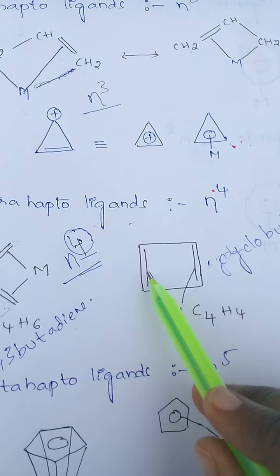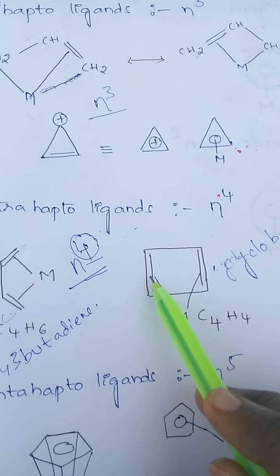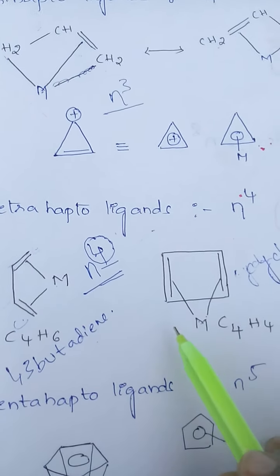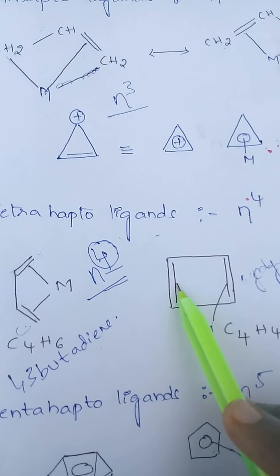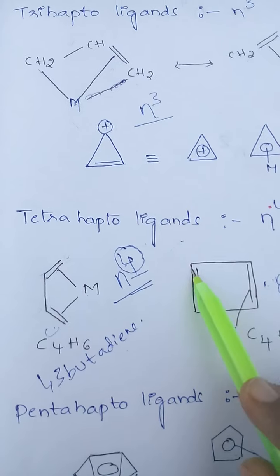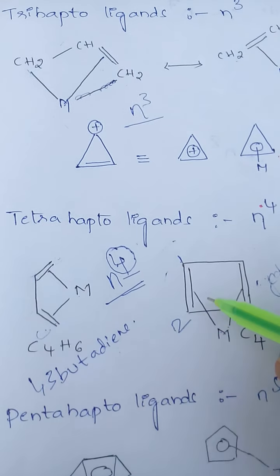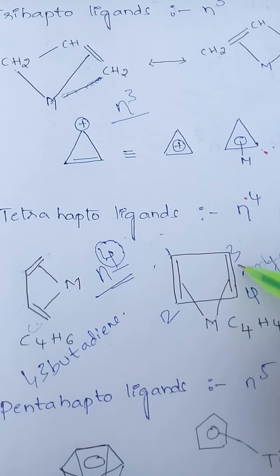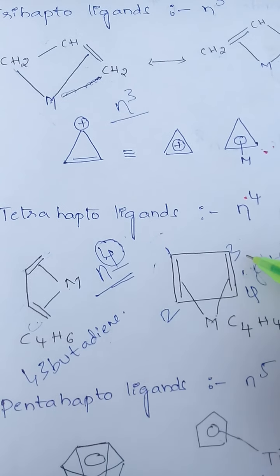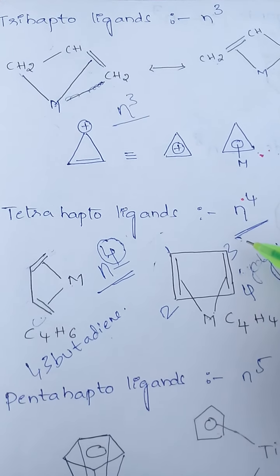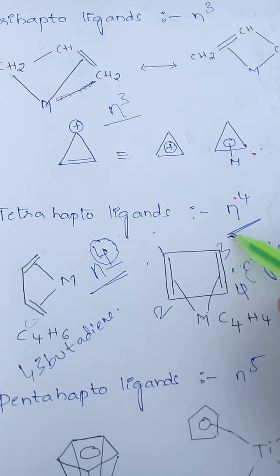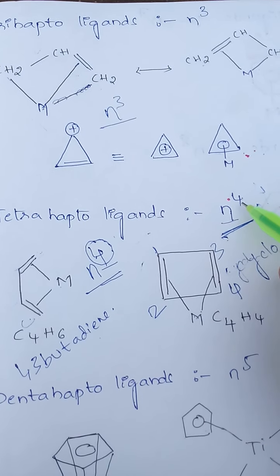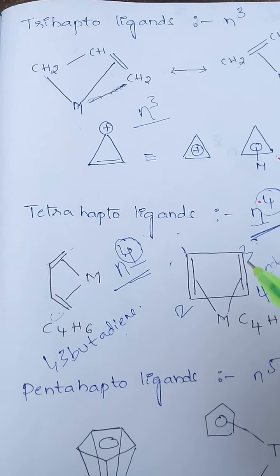See here, the metal is attached to the middle of this side of the double bond and the middle of this side of the double bond. When the metal is attached to the middle of the bond, we take both sides of the atoms. So here 1, 2, 3, 4. So the metal is attached to 4 atoms. So cyclobutadiene is a tetrahapto ligand. Eta 4 means the metal is coordinated with 4 atoms.